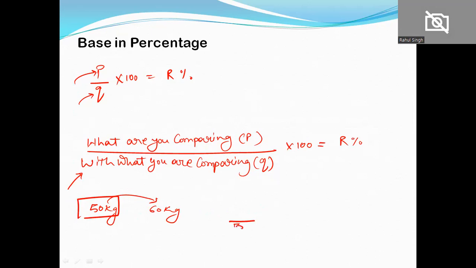We have to substitute 50 because we are comparing with 50, not with 60. 60 became after increment. Alright. So we have to substitute 10 here because we are comparing 10. So basically the difference, we are comparing the difference. So we have to substitute in numerator. Multiply 100. So इसको convert करेंगे तो कितना होगा 20%. Clear? Okay, let's move to next slide now. I think you should work on it. What value you should substitute in numerator and denominator. Once you get clarity over it, then you are good at percentage. Okay, let's take next slide.